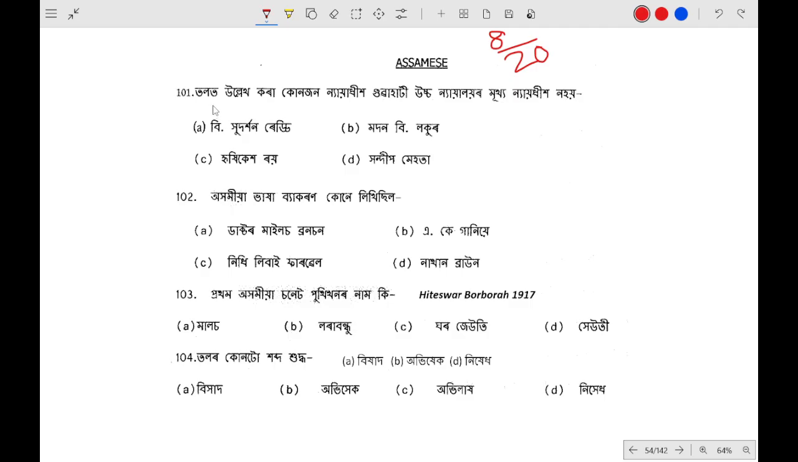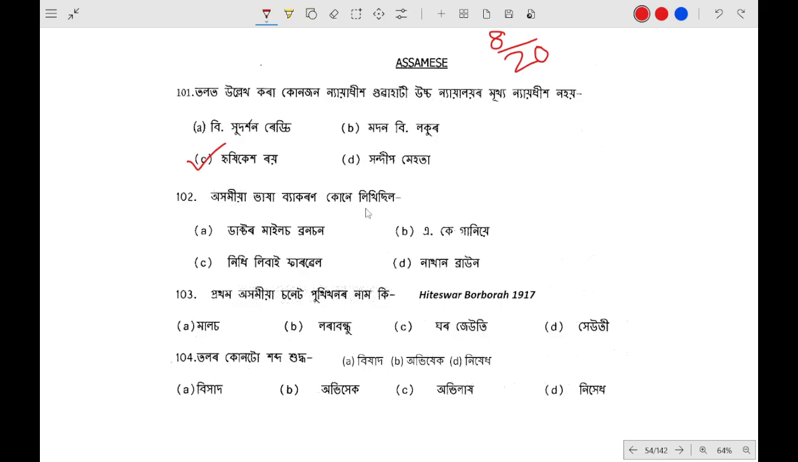Question number 1: Which of the following judges is not the Chief Justice of Gauhati High Court? There are 4 names given: B. Sudarshan Reddy, Madan Bilukar, Rishikesh Rai, Sandeep Mehta. Which one of them is not the Chief Justice of Gauhati High Court? So the correct option will be Rishikesh Rai.